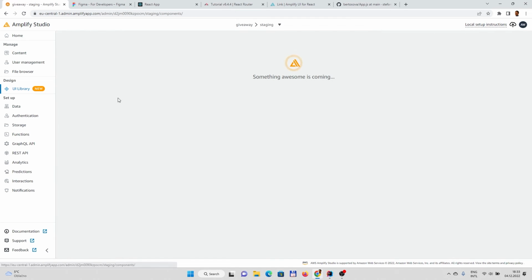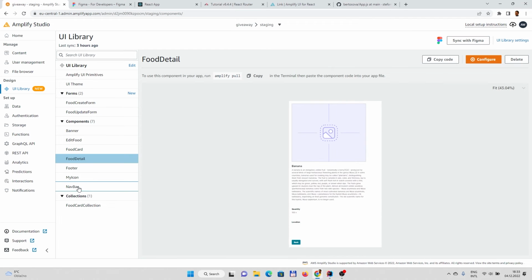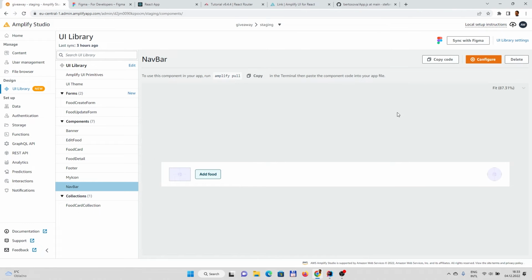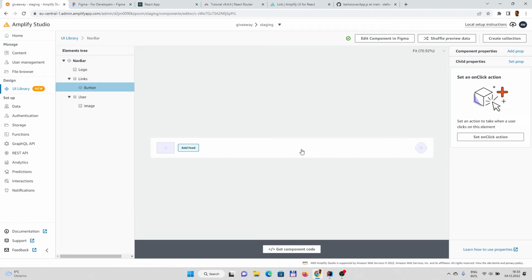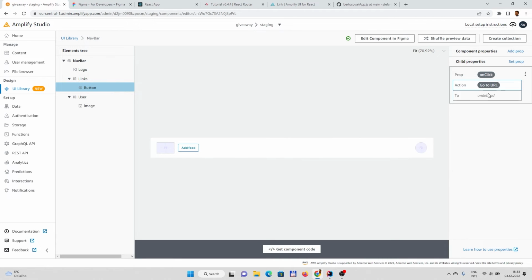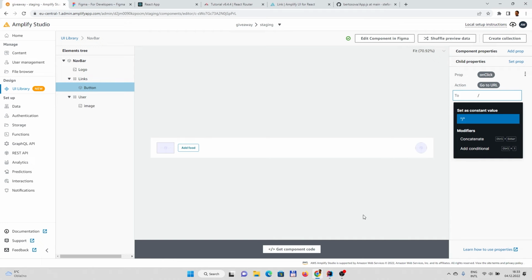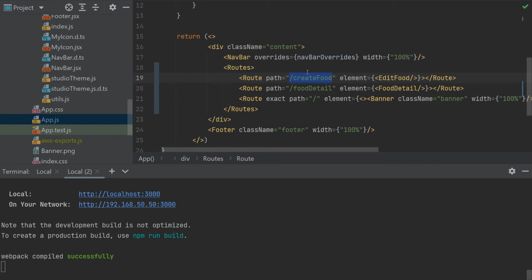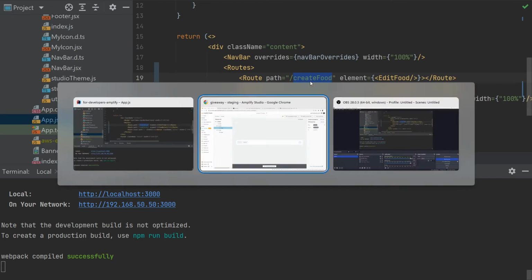If you would go, for example, to the navbar and configure the add food component, you could set here, in the action, slash create food. Yeah, if you like, that's one option. And we could do the same as what we already did here.